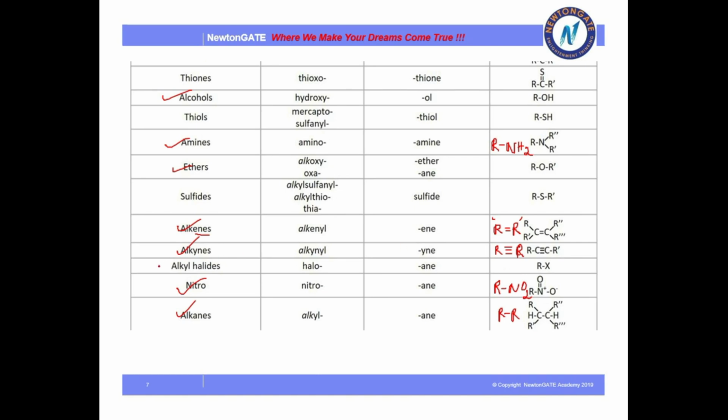And another is alkyl halides. So halogens. Who are halogens? You should know, X halogens are generally fluorine, chlorine, bromine, and iodine. If they are attached directly with your carbon, then we call them halo compounds like bromo, chloro, fluoro, and iodo. So these are the list of functional groups which, when attached with the carbon compound, show distinct characteristics according to the functional group nature.